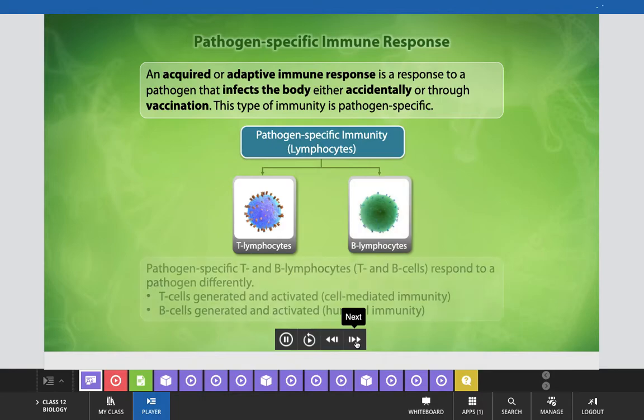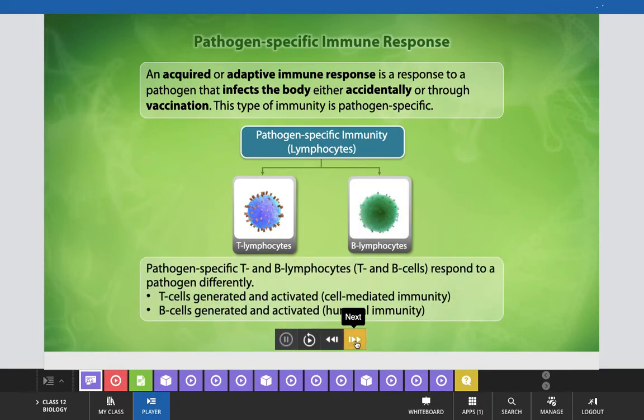Now, in this slide you can see and understand the pathogen specific immune response. An acquired or adaptive immune response is a response to a pathogen that infects the body either accidentally or through vaccination. This type of immunity is pathogen specific immunity, and it is basically developed by the lymphocytes.